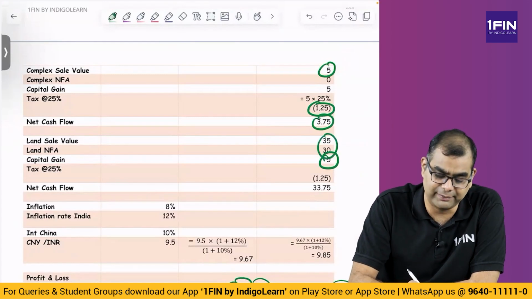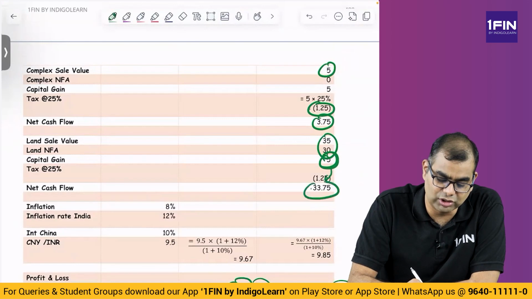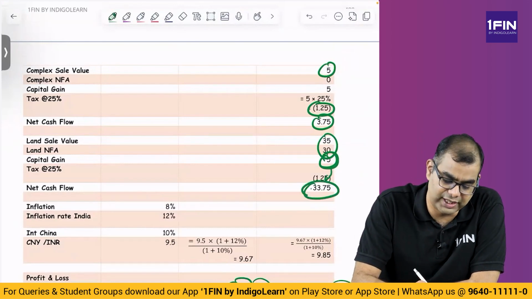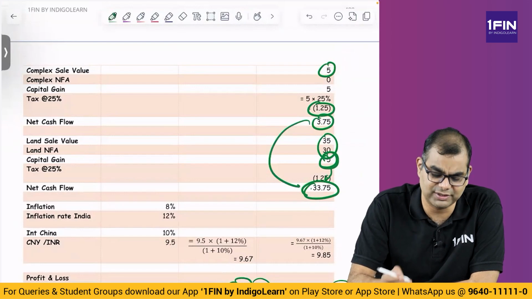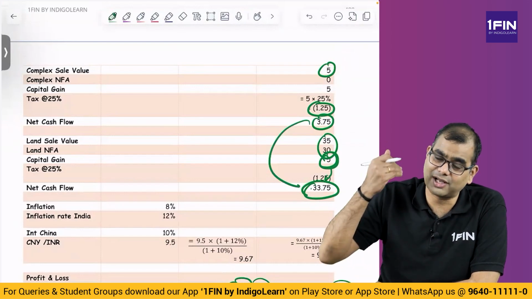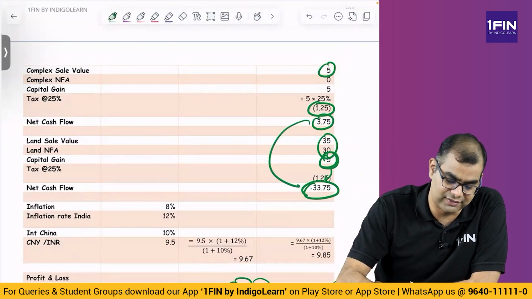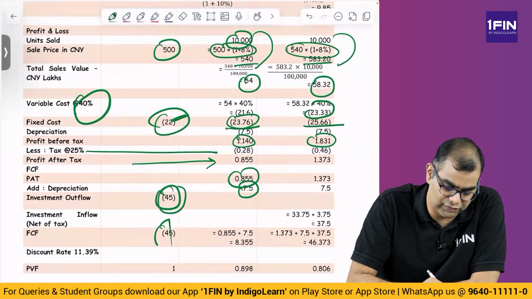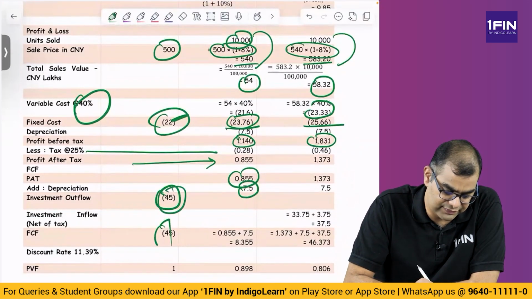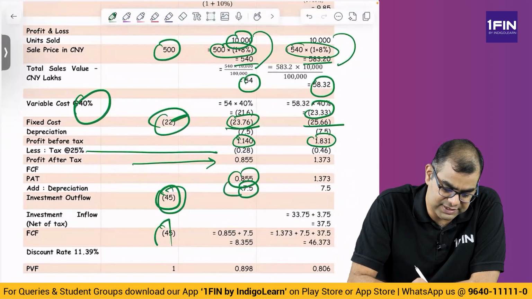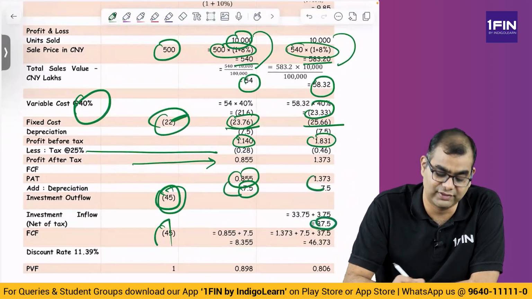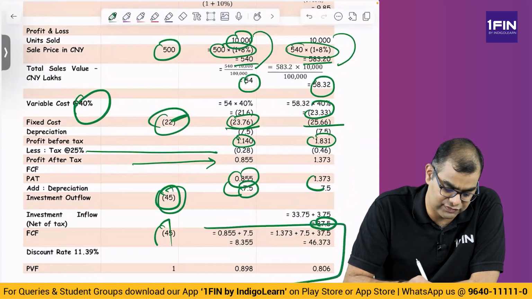35 and 30, the gain is 5. From that 5 you subtract 1.25 which is tax, and you get the total cash inflow from sale of land, which is 33.75. So, you take this 3.75 and 33.75, you get 37.5. So, this 37.5 is also an inflow. After you do this exercise, you have the investment outflow of 45, then you have FCF, which is your 8.5 plus 7.5 and 1.3 plus 7.5. You also have to add this 37.5. That is when you will get the entire cash flows.